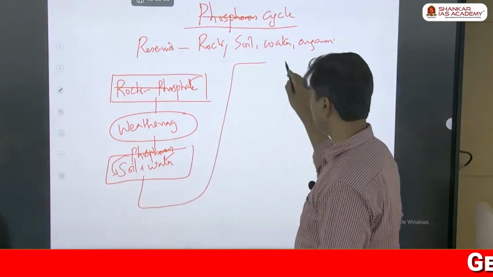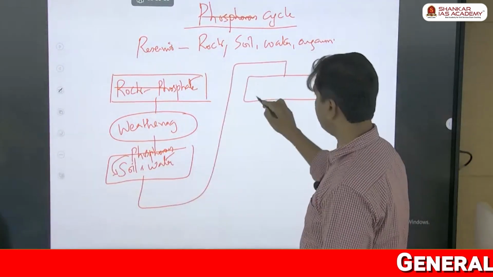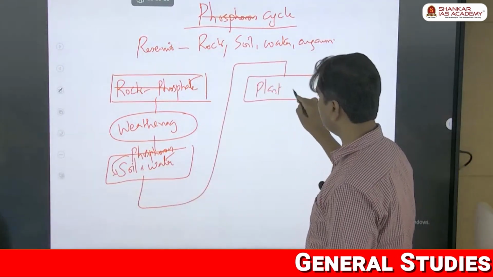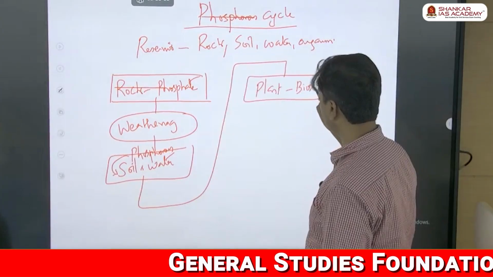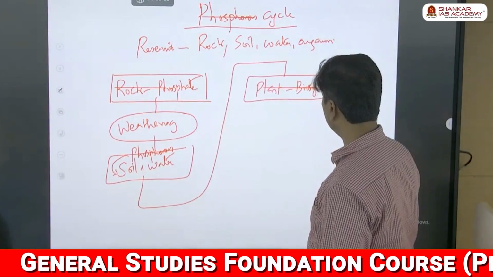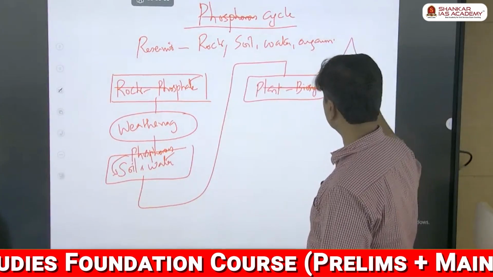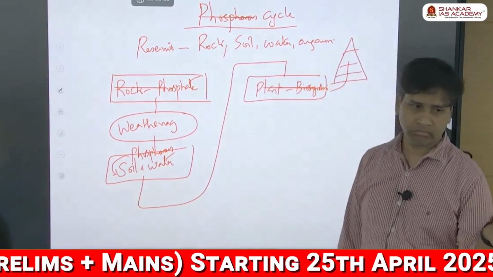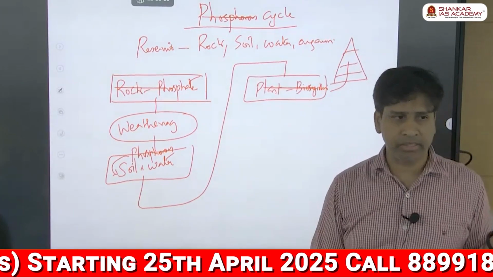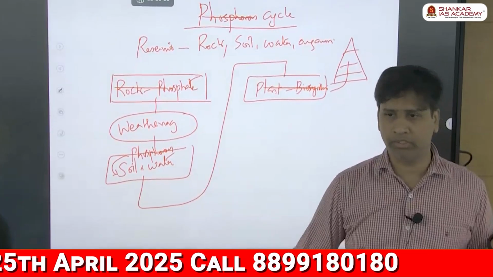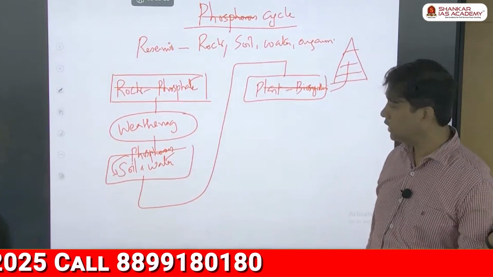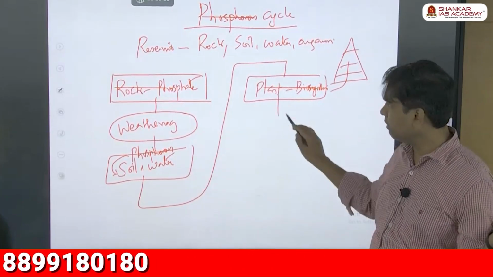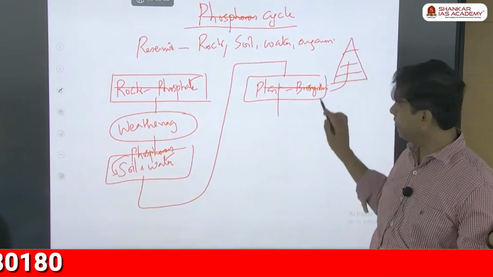Then this is taken by the plant. The plant takes it, the plant biosynthesizes it, and it is given to all the trophic levels. So if you want phosphorus, you have to take some green leaves and other things, right? That is how the phosphorus will come to us. And then, now the phosphorus is in all the plants and animals.